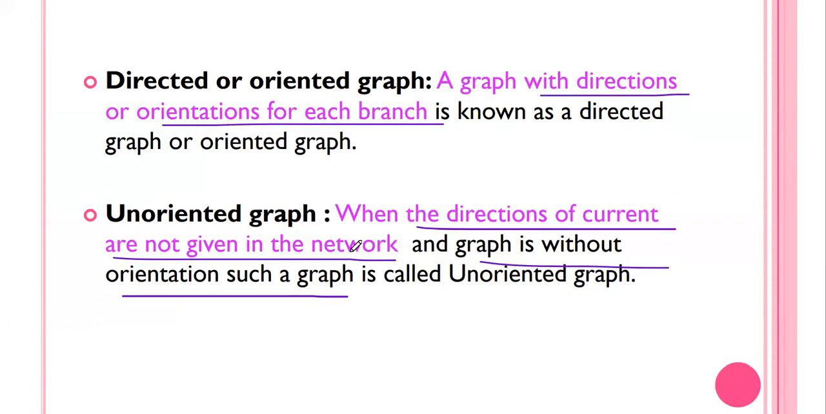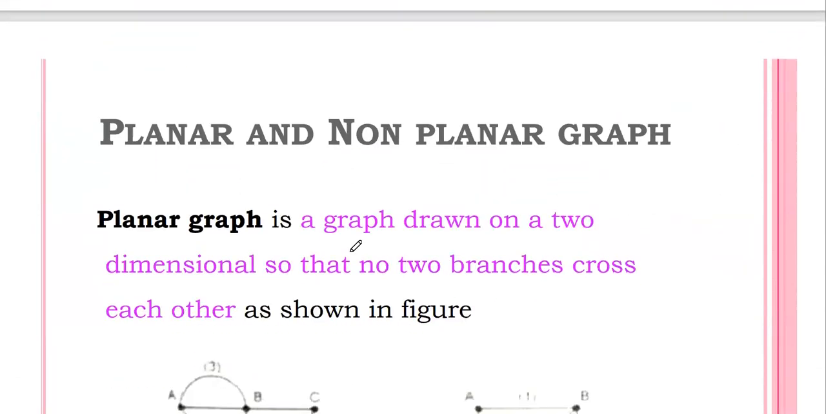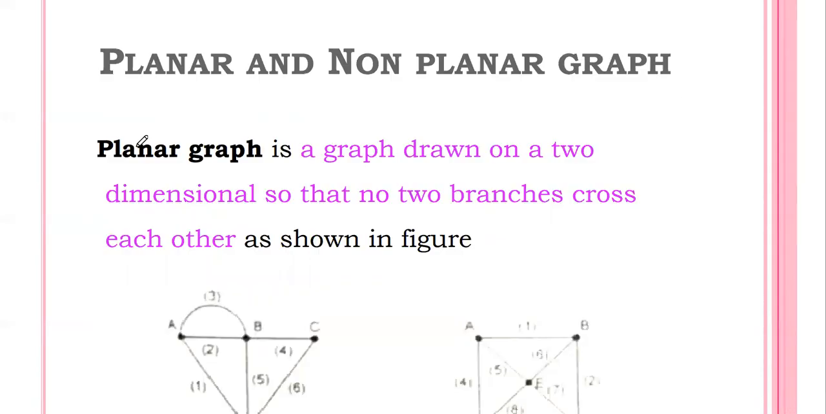A graph without current direction is called an unoriented graph. Okay, so that's all. Then the next type of graph we are going to see is planar and non-planar graph. So what is planar and non-planar? This is another classification for the graph.